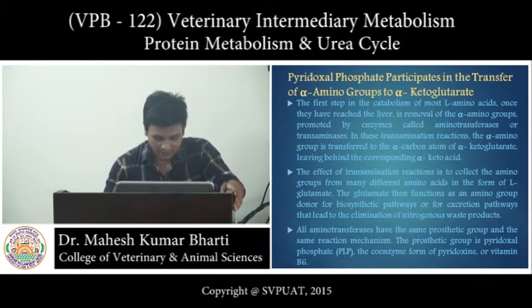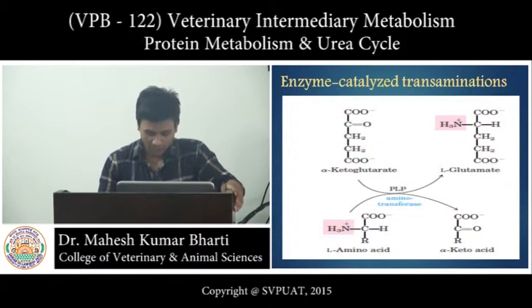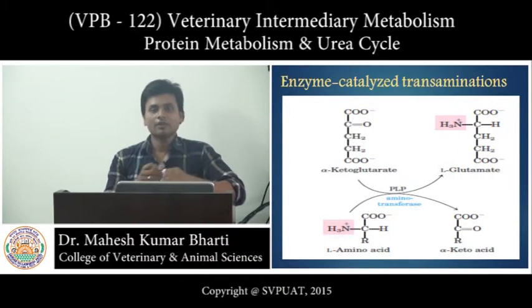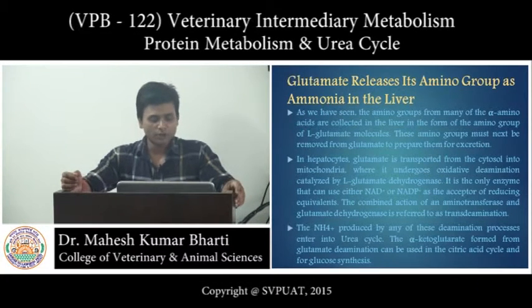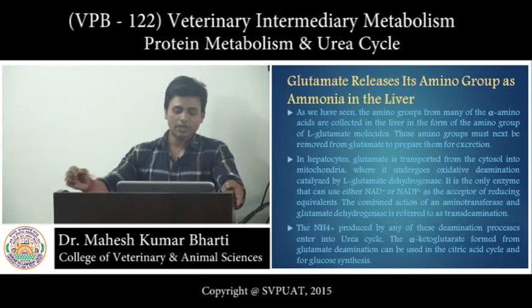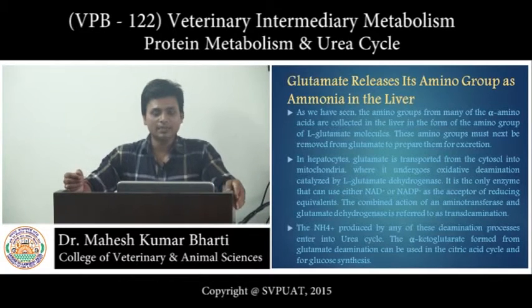All aminotransferases have the same prosthetic group and the same reaction mechanism. The prosthetic group is pyridoxal phosphate, the coenzyme form of pyridoxine or vitamin B6. After entry into the mitochondria, this glutamate again releases the amino group and is converted into alpha ketoglutarate with the help of the enzyme glutamate dehydrogenase.